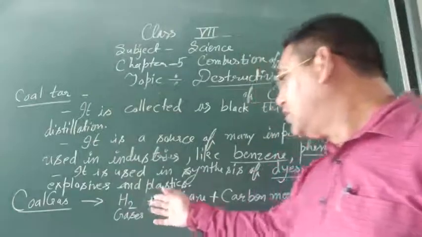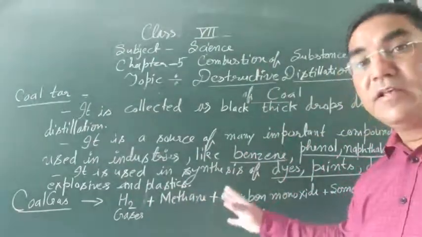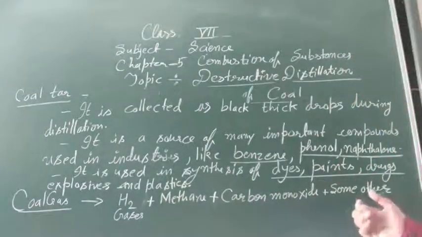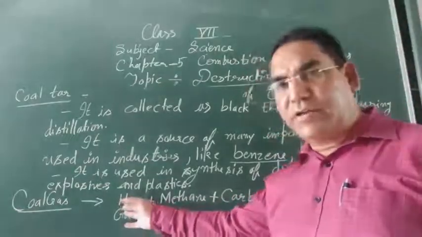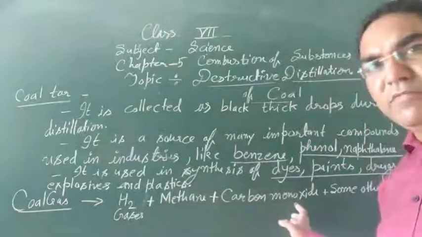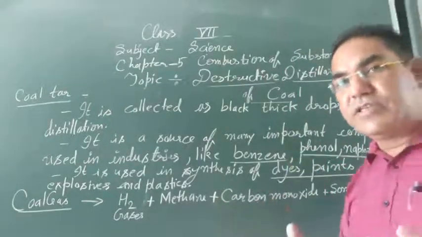So coal gas is a mixture of hydrogen, methane, carbon monoxide and some other gases. It is used as a fuel.